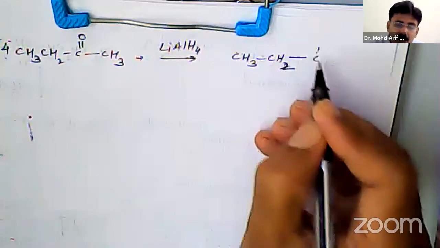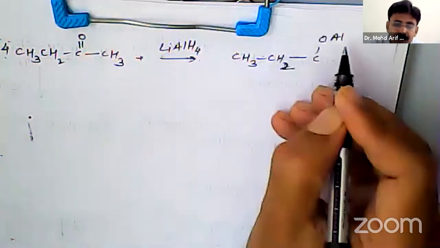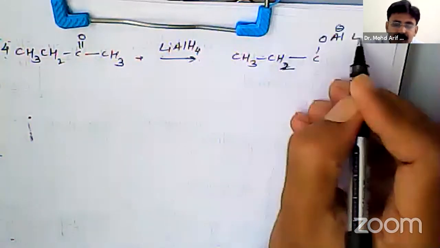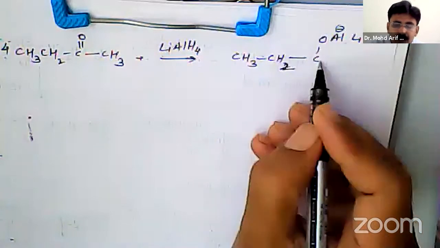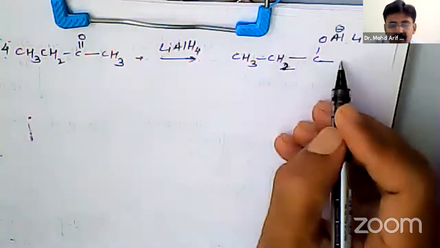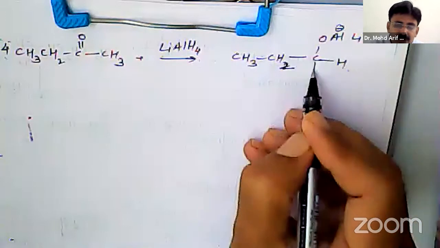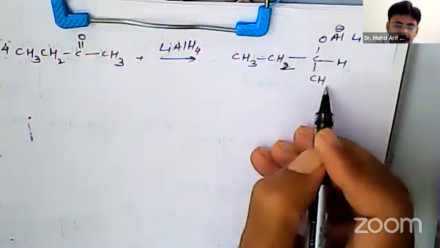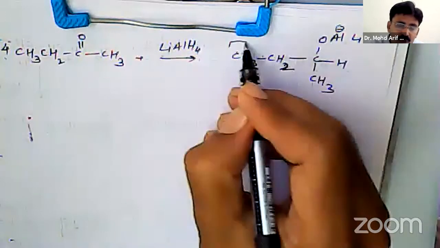C, single bond Al negative, Li positive. Here it is H, single bond CH3. Here it is 4 times.